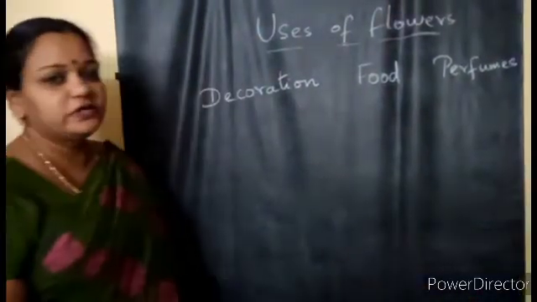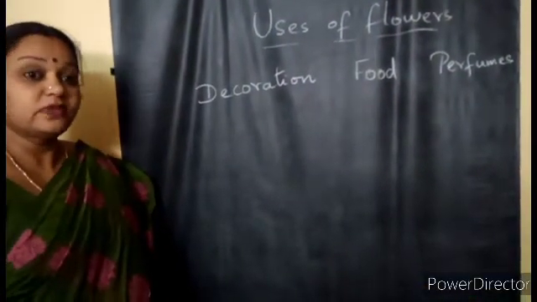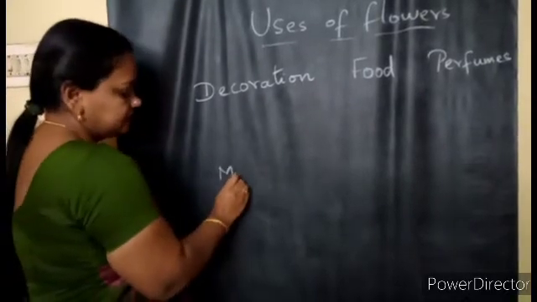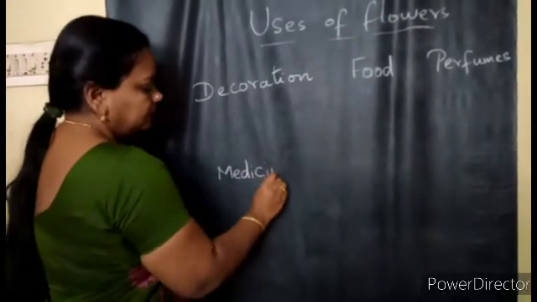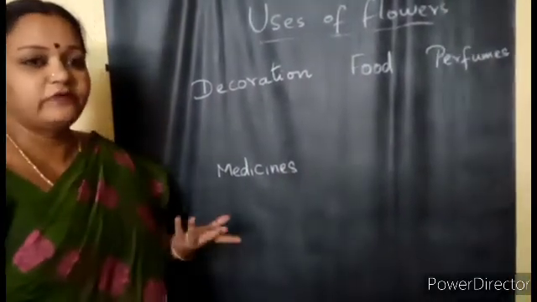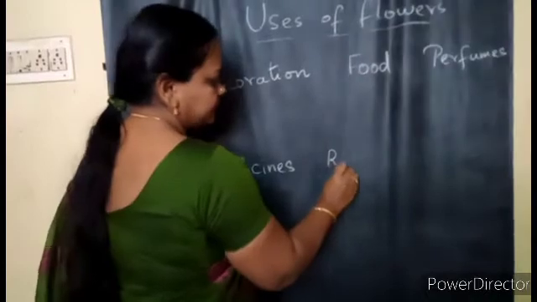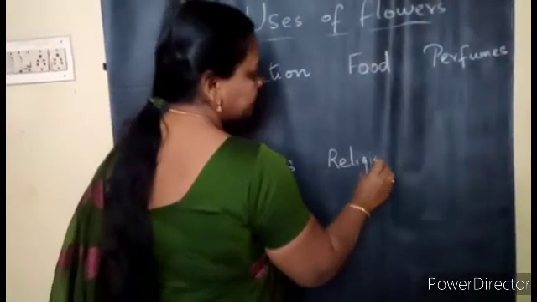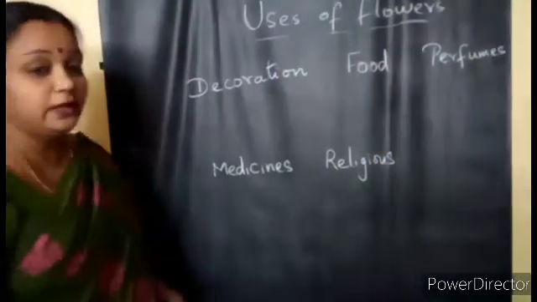And some flowers we use as medicines. They are used as medicines. And some of the flowers we use for our religious purpose. Different types of religious functions, puja, ceremonies, we use the flowers.